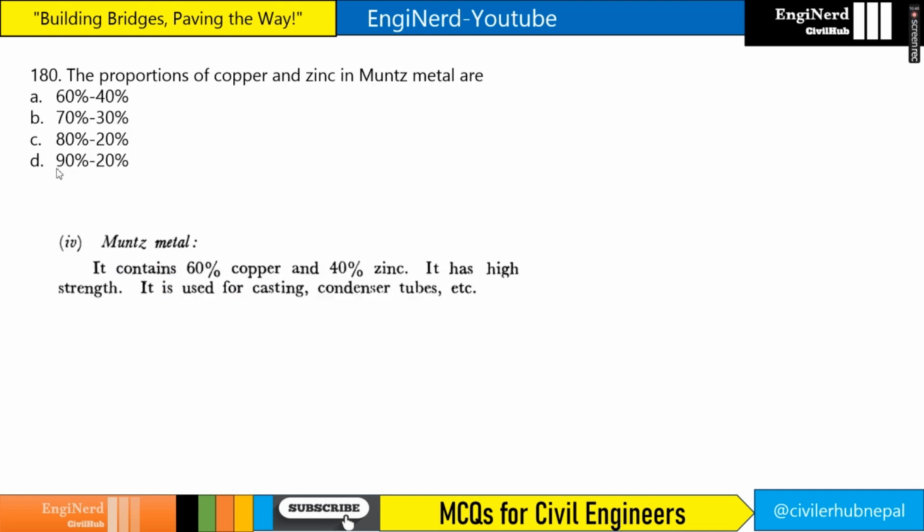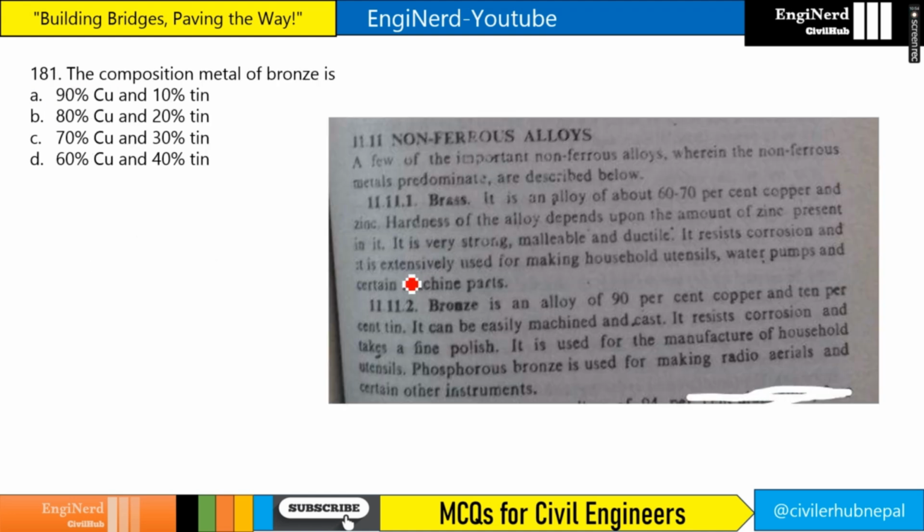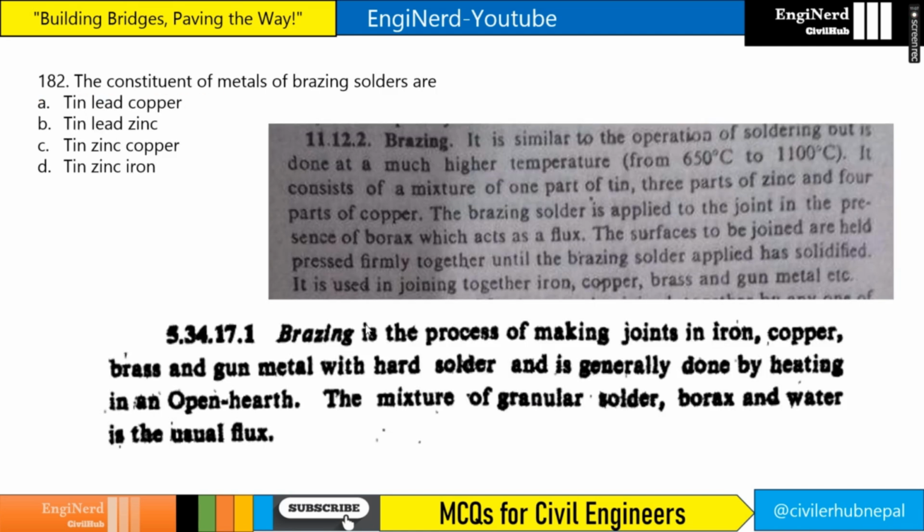The proportion of copper and zinc in Muntz metal is 60 and 40, right? Here you can see it contains 60% copper and 40% zinc. The composition of bronze is 90 and 10, that is 90% copper and 10% tin. So the answer is 90% Cu and 10% tin.